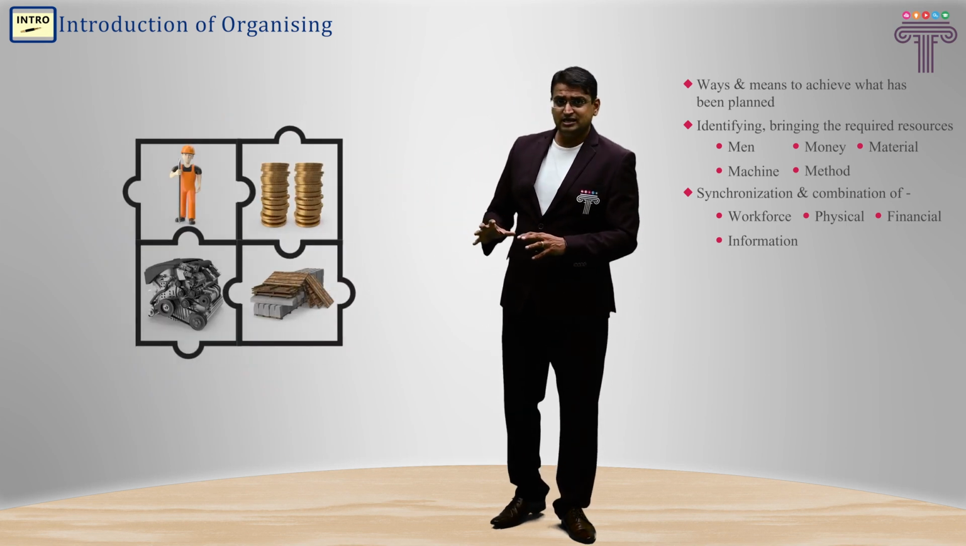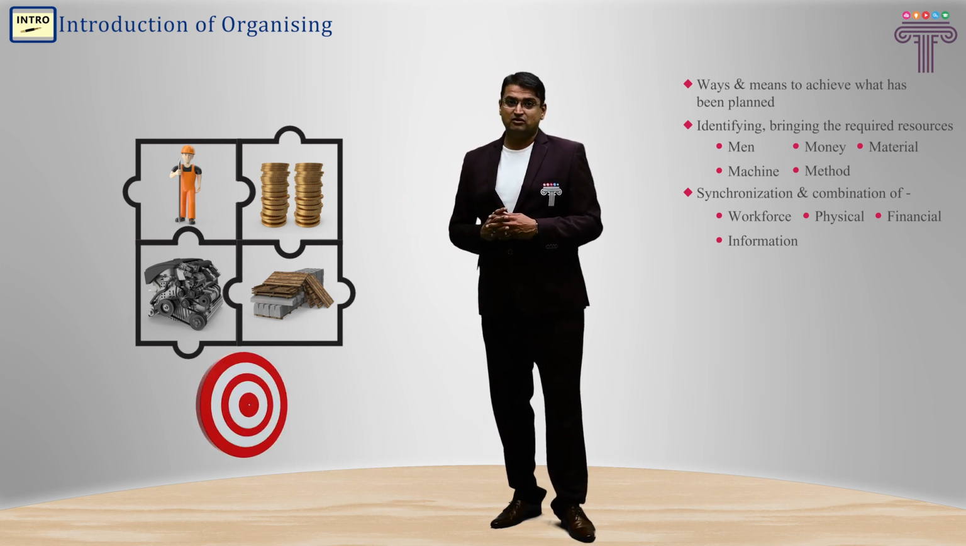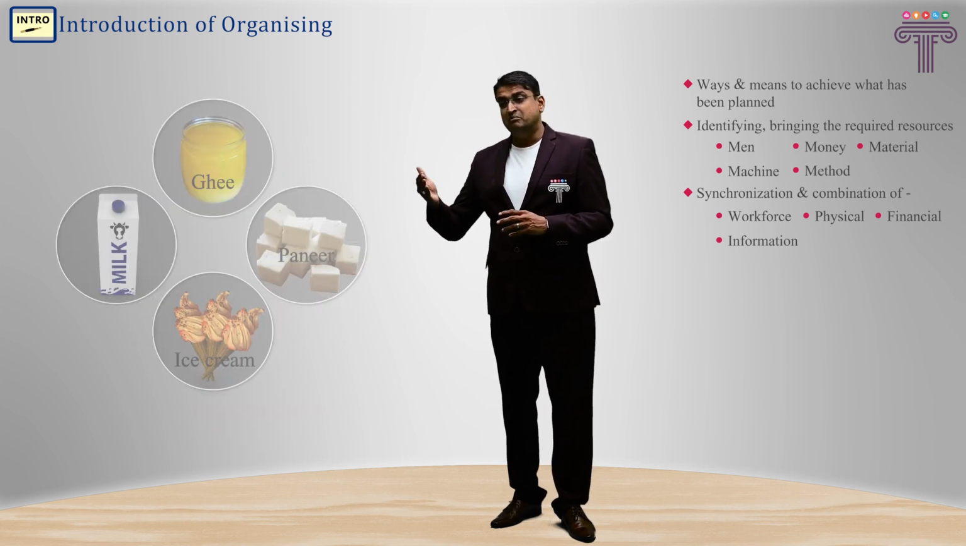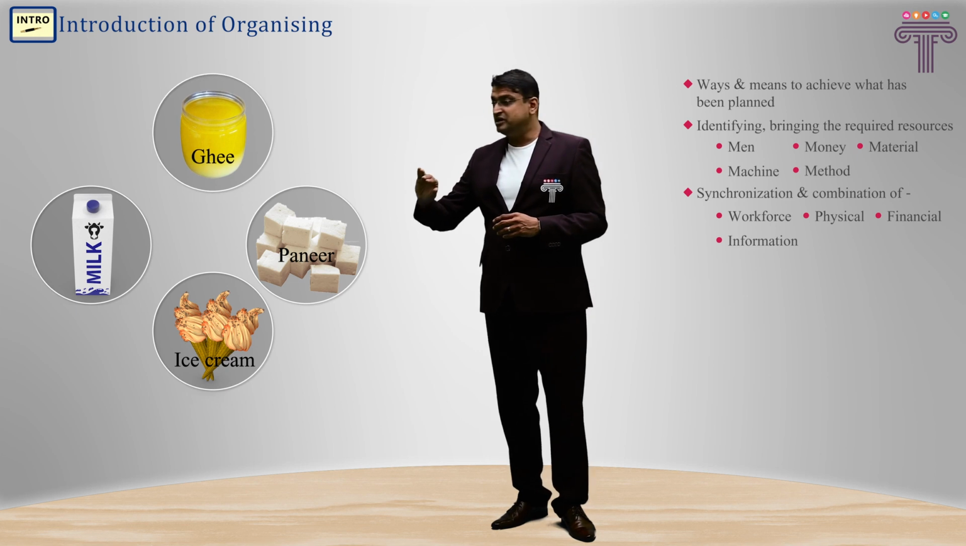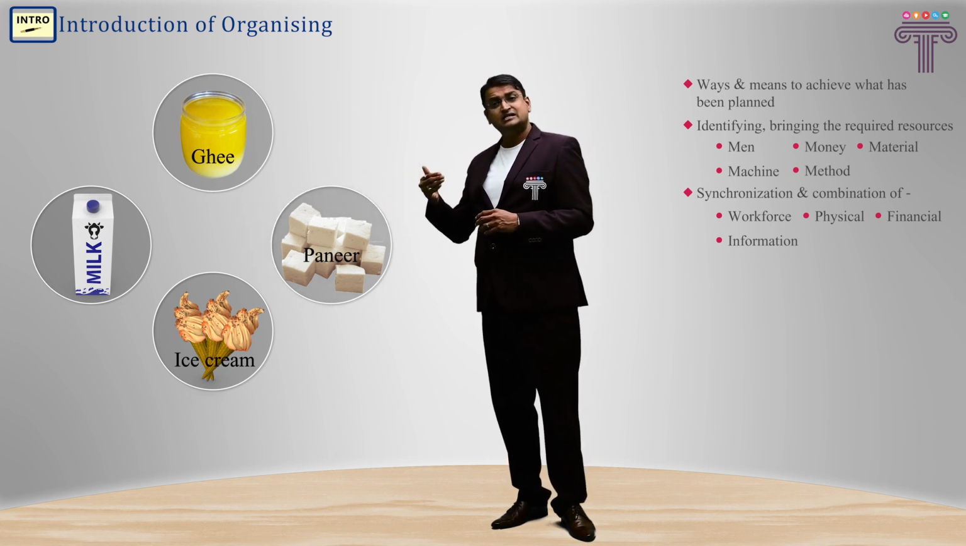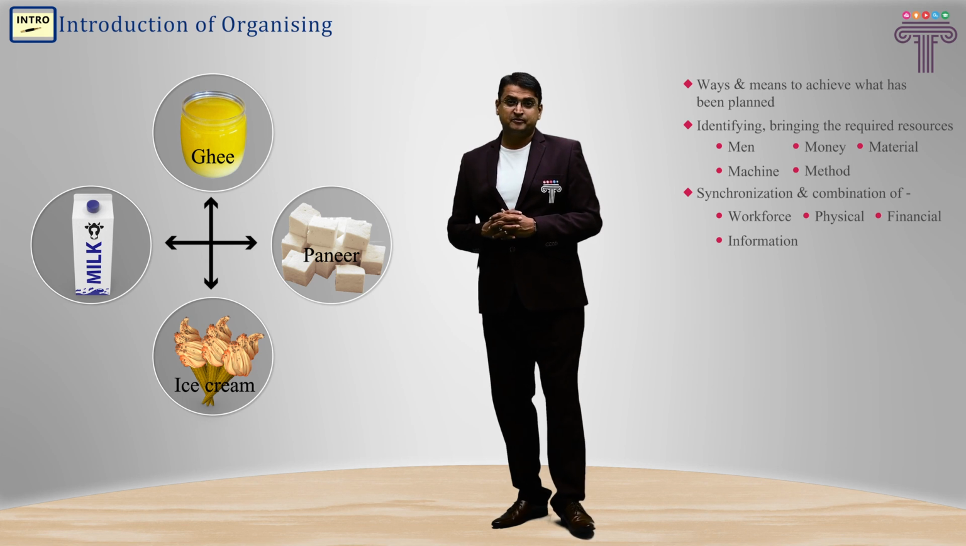So once I have identified the resources, now I bring those resources to the workplace. So now all this has happened. Now what happens? I group them and arrange them in order to achieve the organization's objective. So now the departments will be separate: ghee department will be separate, paneer making department will be separate, ice cream making department will be separate, and I'll arrange them as per the need.